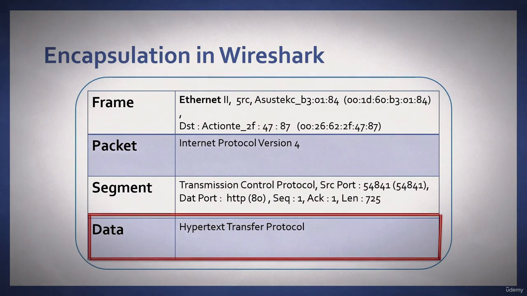This is an example of a fully encapsulated frame, just to show you how it relates in Wireshark to the OSI model. So it's important to understand the OSI model because the encapsulation process is evident in Wireshark, and understanding each of the layers, the protocol data unit and the addressing, will help you to analyze traffic better.